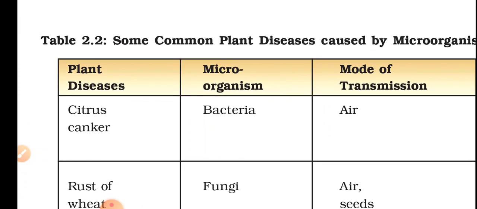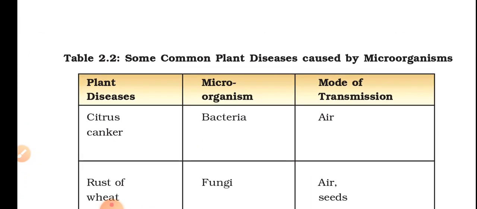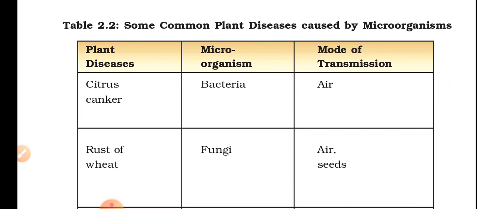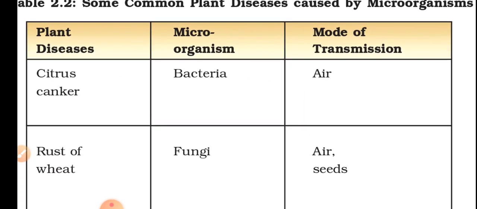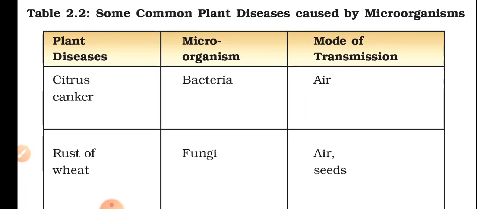Some common plant diseases caused by microorganisms. Plant disease, microorganisms, and mode of transmission. Given, citrus canker caused by bacteria. The mode of transmission is air. See what losses are borne by the farmer. Air is present everywhere.